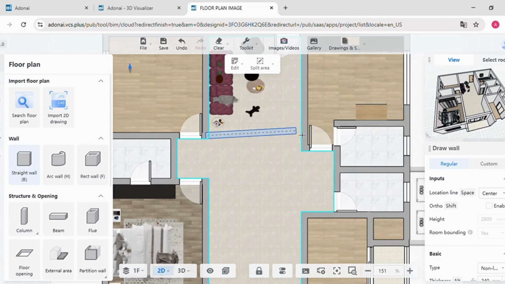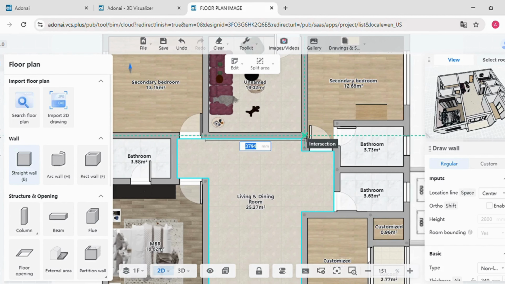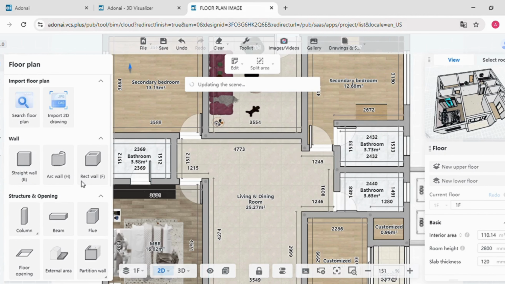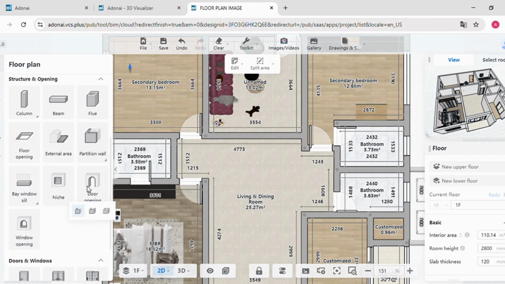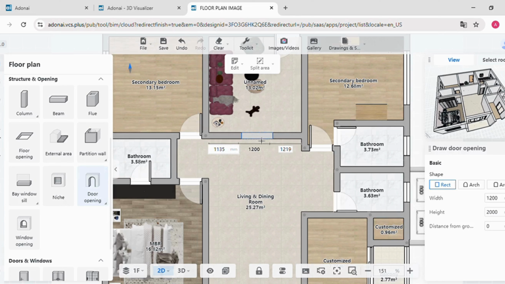So, here I am drawing a straight wall. Then, you can see an option called Door Opening. There you can see two types of door openings. One is a door opening, and the second one, Custom Opening. Let's see the door opening.